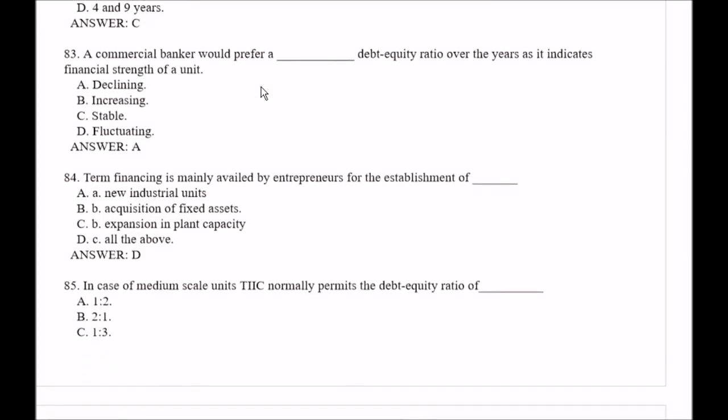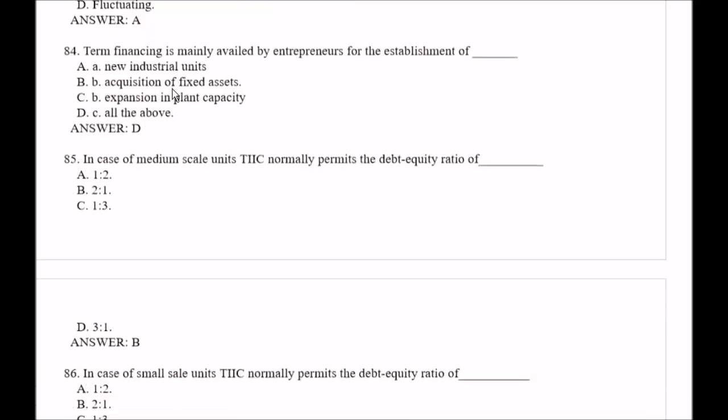Question number 83. A commercial banker would prefer a blank space debt equity ratio over the years as it indicates financial strength of a unit. Your options are option A declining, option B increasing, option C stable, option D fluctuating. So right answer is option A, that is declining.